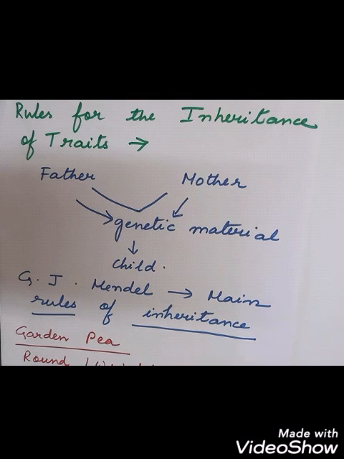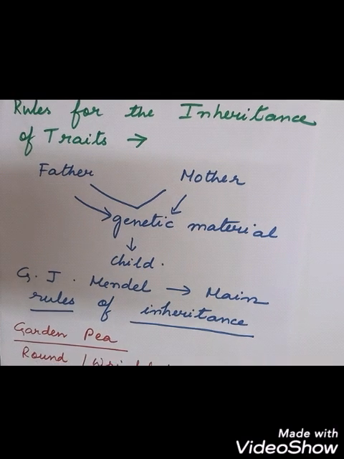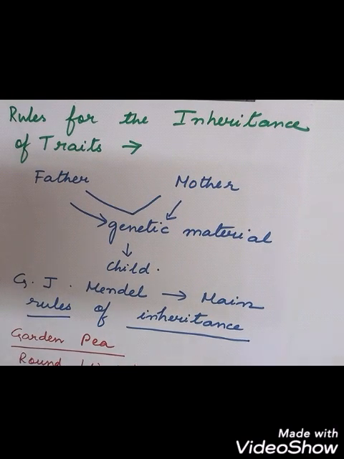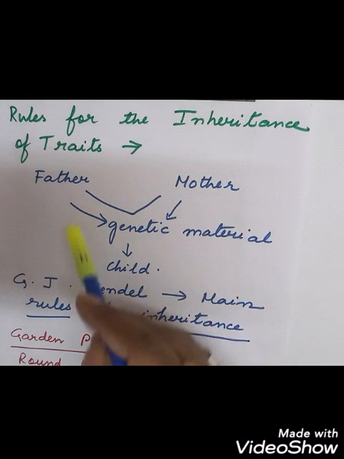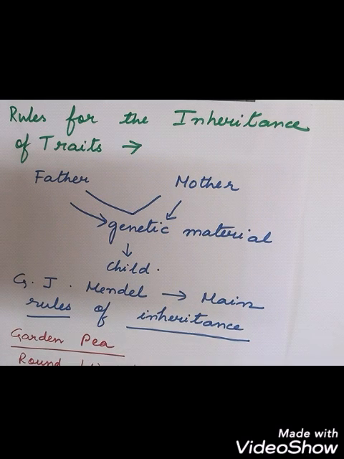So father and mother are contributing what? Contributing their genetic material to give birth to a child. So the child is formed by the combination of what? By the genetic material, a little from the father, a little from the mother, combining together to form what? A child, an offspring.